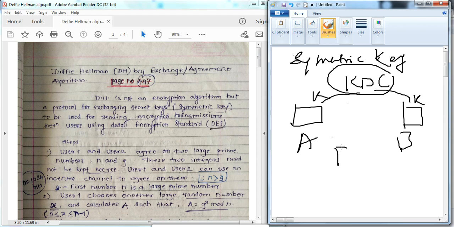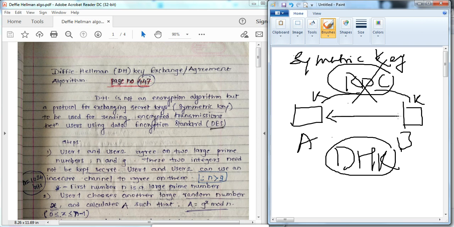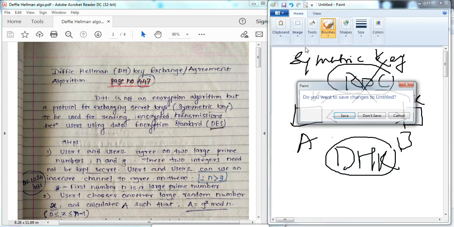Then what is the Diffie-Hellman key exchange? Diffie-Hellman key exchange is an algorithm which distributes the symmetric key between two users without this server, that is, without the KDC, key distribution center. Without a KDC, if we want to share the secret key or symmetric key between two users, we can use the Diffie-Hellman key exchange or agreement algorithm. This is the basic idea behind the Diffie-Hellman key exchange algorithm.